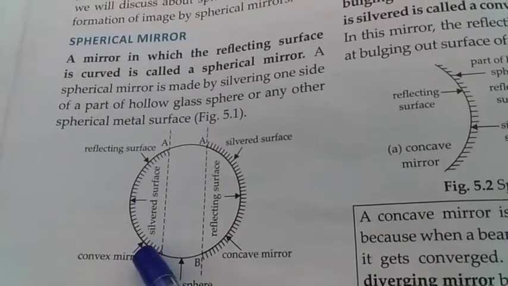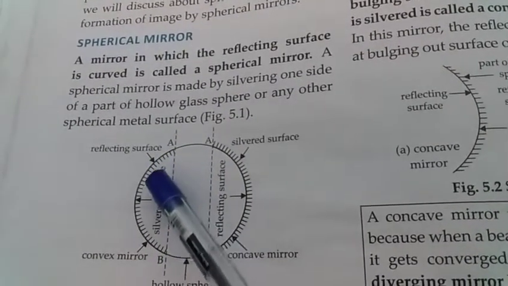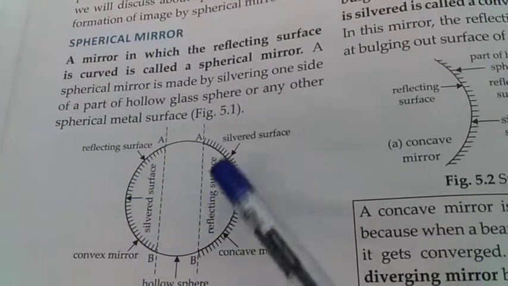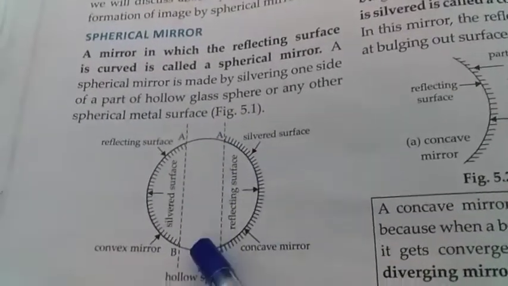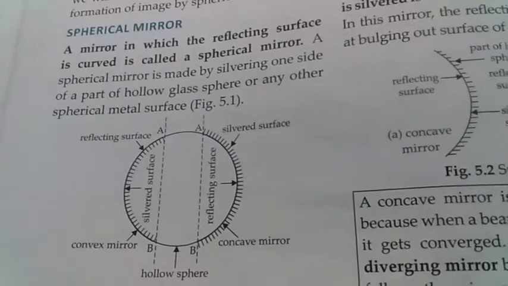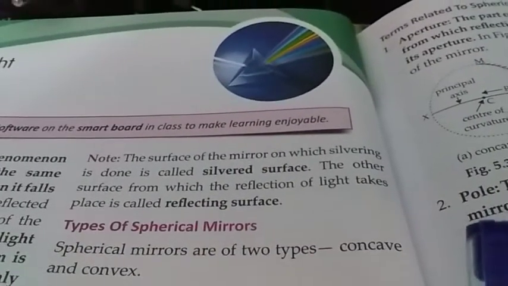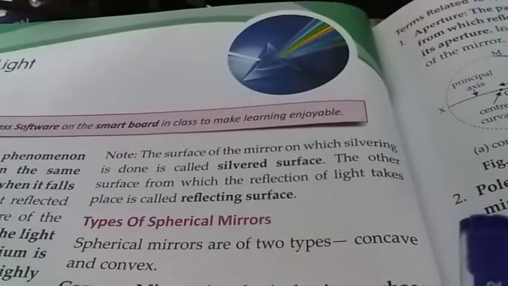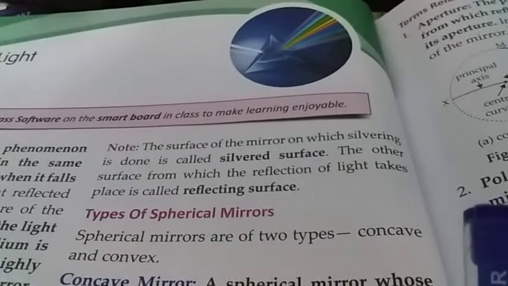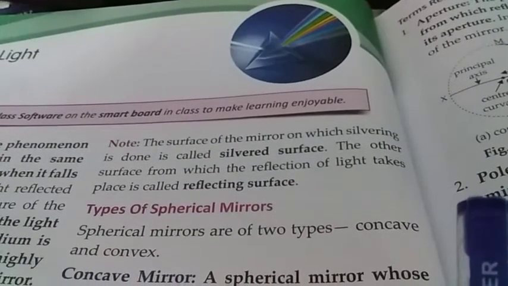In the convex mirror, this is the reflecting surface and this is the silvered surface, and in the concave mirror, this is the reflecting surface and this is the silvered surface. The surface of the mirror on which silvering is done is called the silvered surface, and the other surface from which reflection of light takes place is called the reflecting surface.